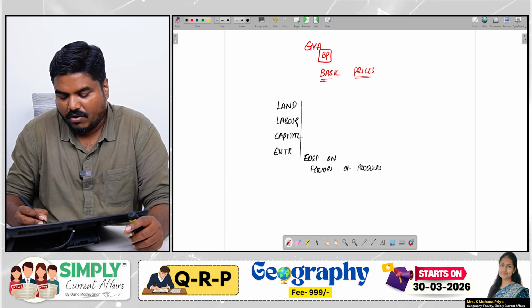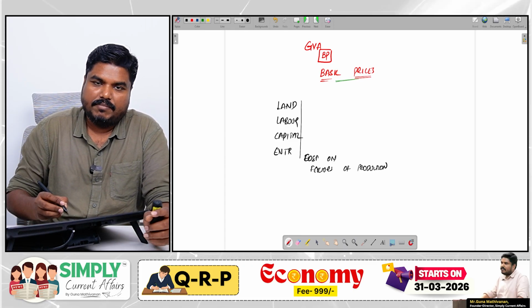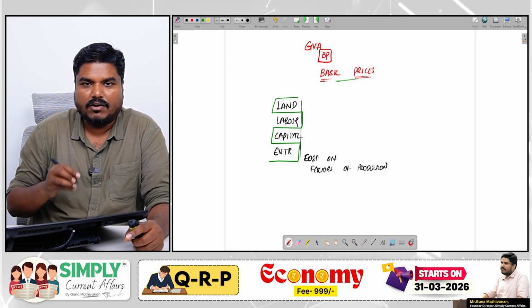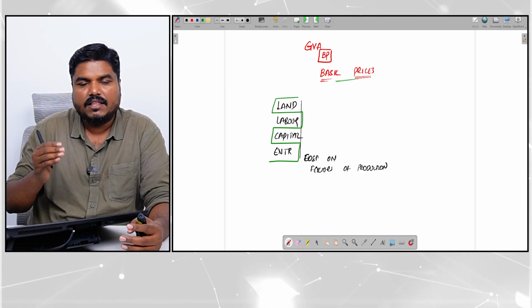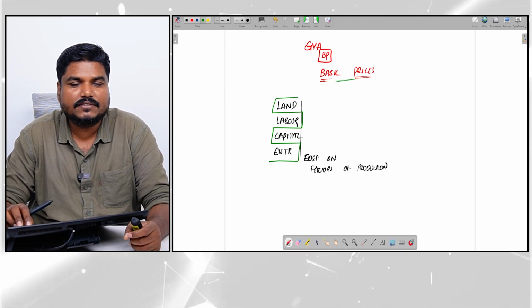Now, what does basic price say? Basic price says that apart from this land, labor, capital and the entrepreneurship contribution, there is some more cost faced by the producer.